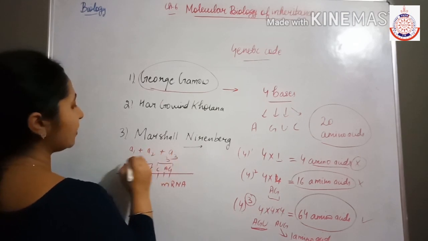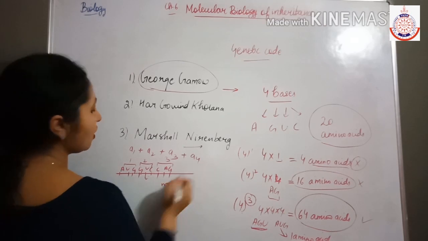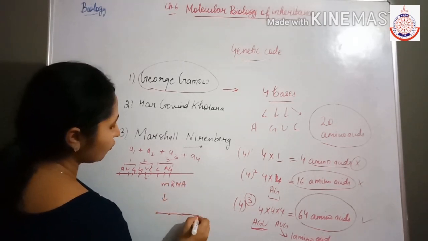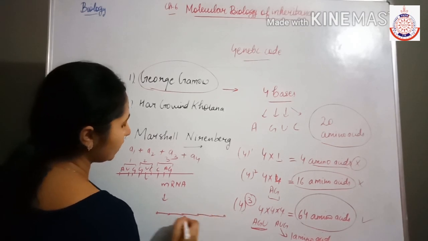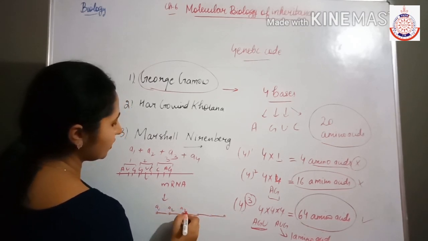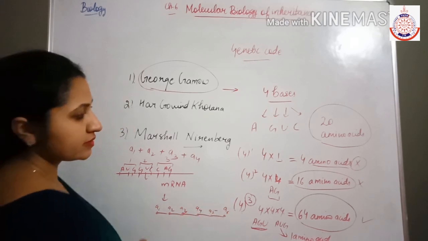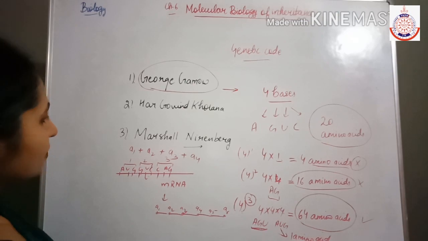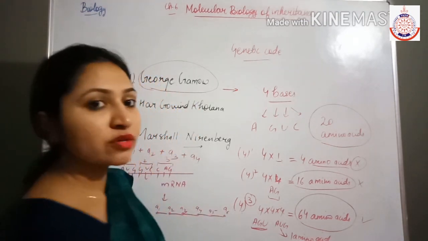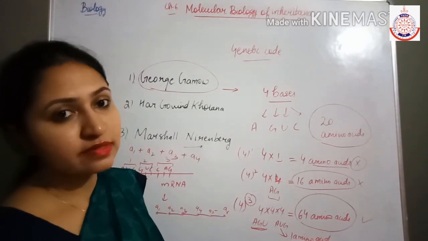In this manner they are responsible for the synthesis of the protein molecule, A1, A2, A3, A4, A5, A6. So George Gamow discovered that one codon contains 3 base sequences.